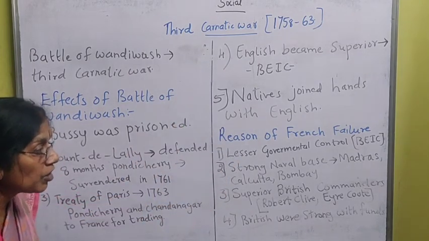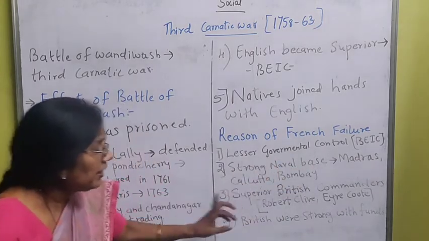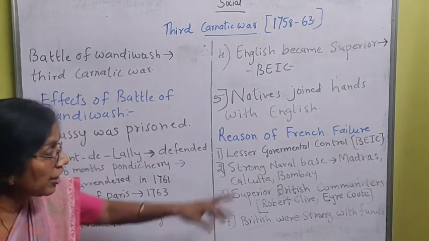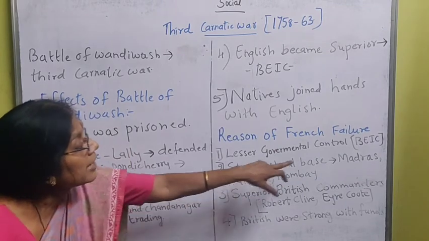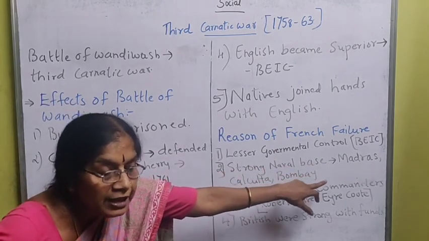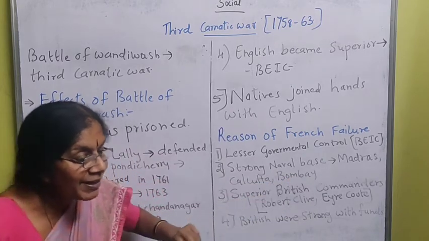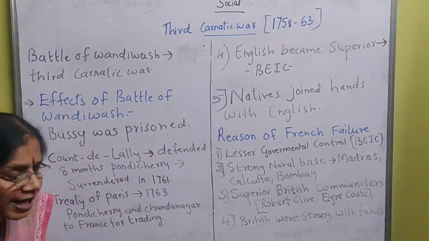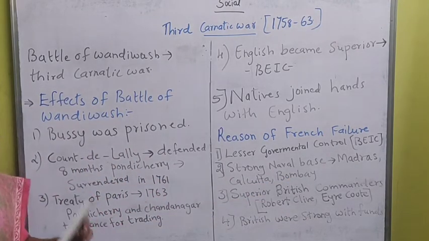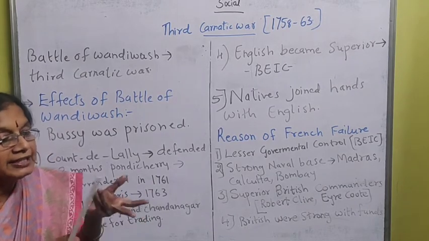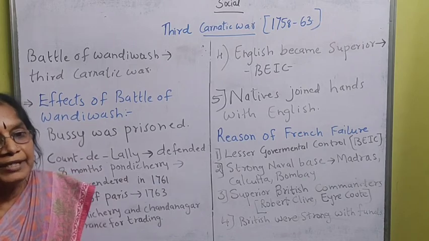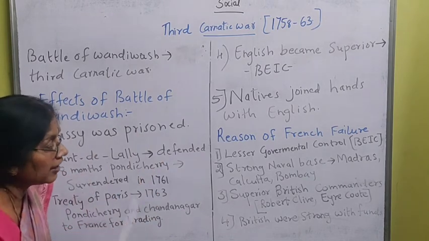Because if the fight is going on in Madras, naval forces can be called from Calcutta and Bombay to help. But that was not the case for France, because the French had only 1 naval base, Pondicherry. If that naval base is attacked, there is no one to help them. So that was a main failure.